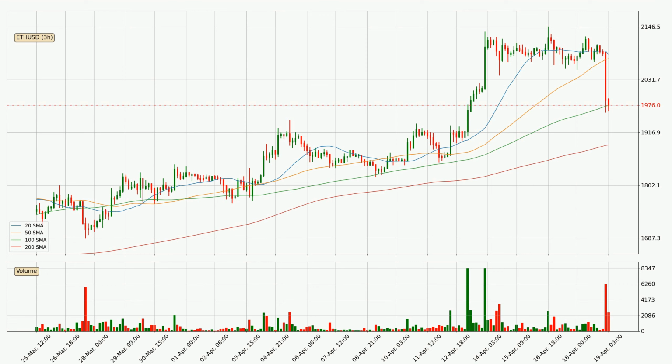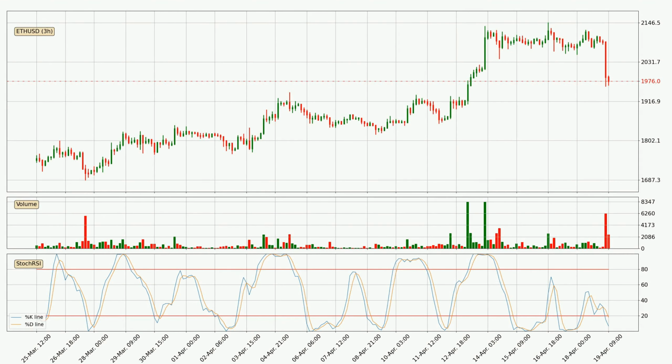direction. Looking at the 3-hourly stochastic RSI, both the %K and %D lines are in the lower region, which means that the price is getting oversold and soon a trend change or at least some kind of consolidation could be expected. However, the K line still hasn't crossed the D line, so it should be waited to see if the trend will actually change to the upside.